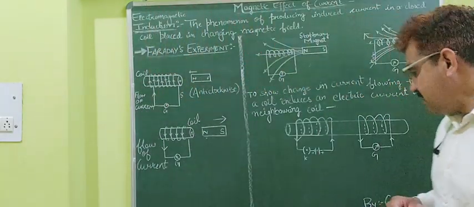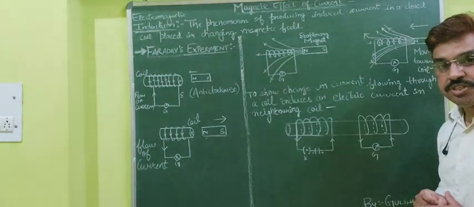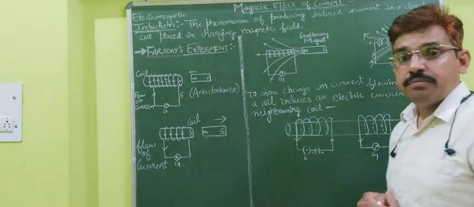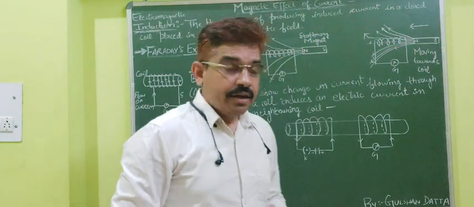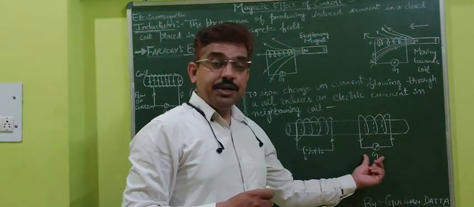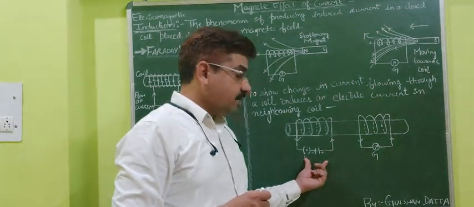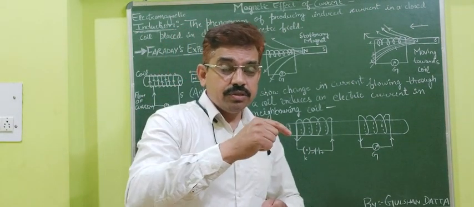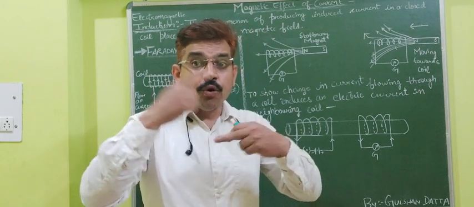Okay, next is this case. Let me share this one, how we can produce induced current with the help of a current carrying conductor. So this is a current carrying conductor. When I close the key, current will grow.